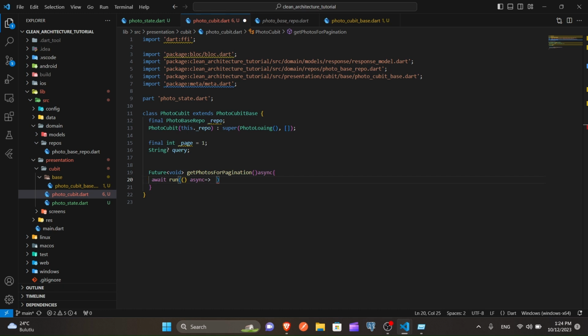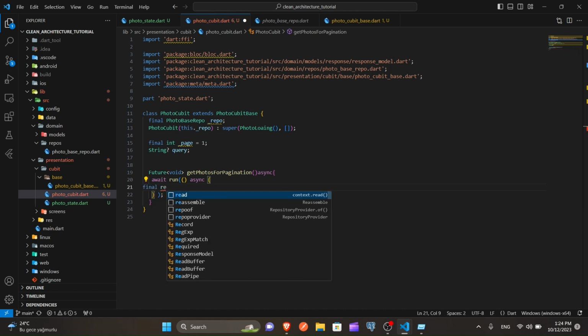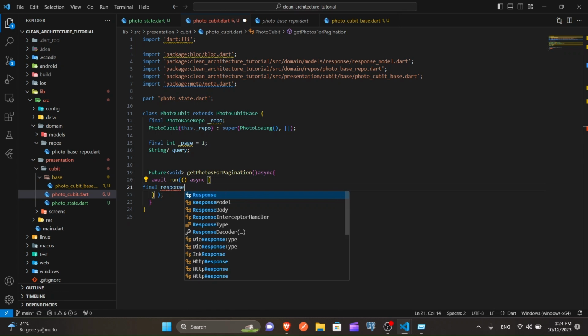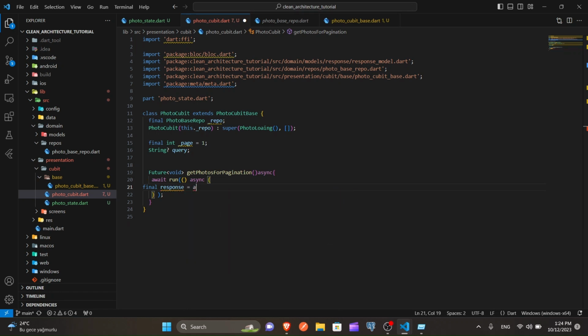In this function, we create a variable for the response and await that. It will come from this.